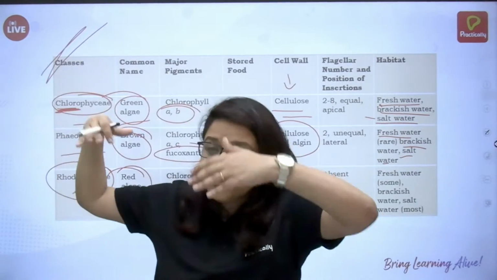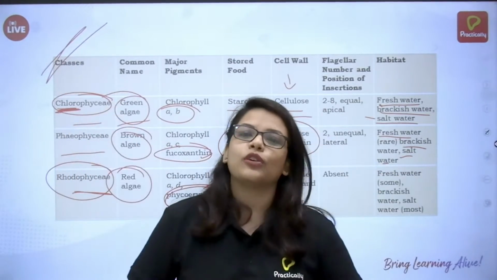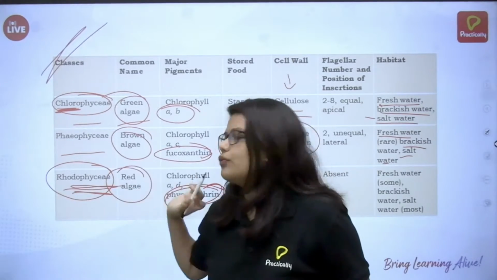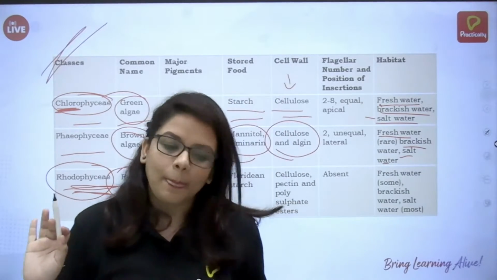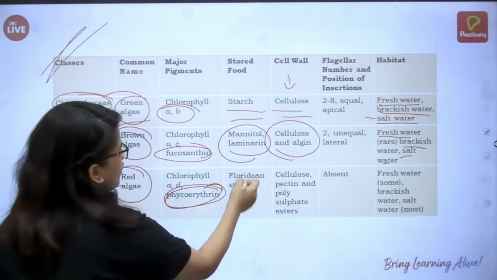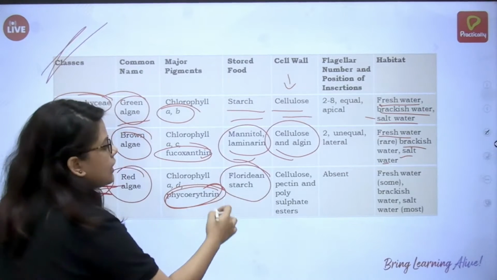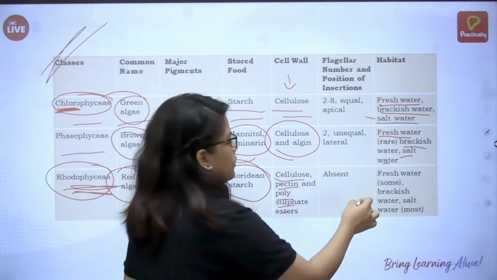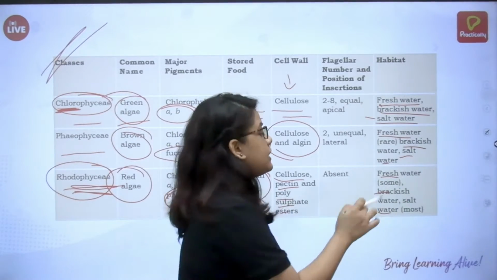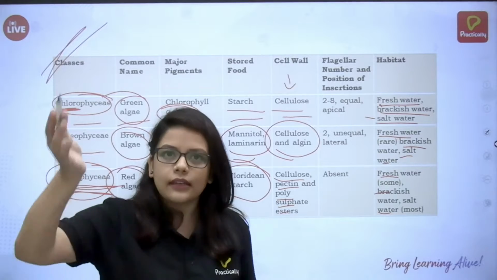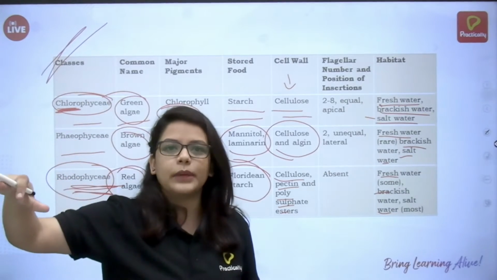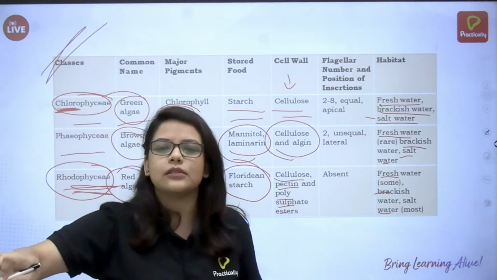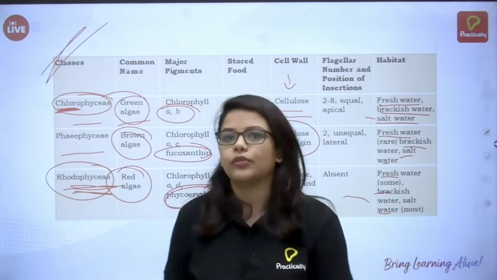So at the huge depth of the ocean, what kind of plants will you find? Of course you'll find Rhodophyceae, that is red algae. Now what is stored? Food stored is floridean starch, and the cell wall is cellulose, pectin, and polysulfate esters. It's found in fresh water, brackish water, salt water, mostly salt water. That's why, as I said, in the ocean bed, sea bed, the depths of oceans and seas, that is where you'll find Rhodophyceae.